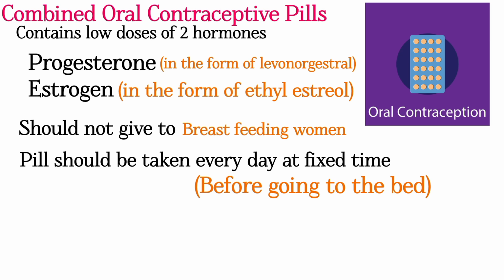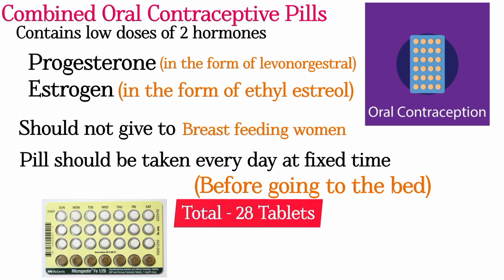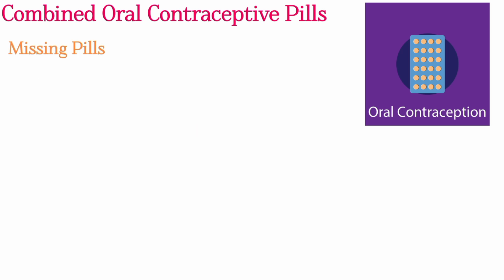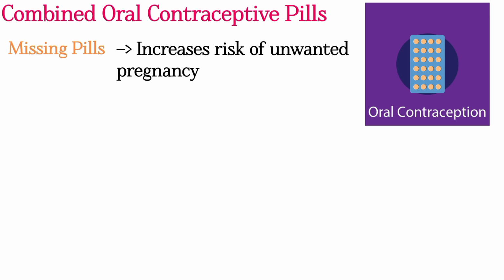The pack contains 28 tablets. Of the 28, 21 tablets are contraceptive pills and the other 7 are iron tablets. Missing pills can increase the risk of unwanted pregnancy. If a woman forgot to take a pill, she should take it as soon as she remembers and continue the remaining pills at the usual time.